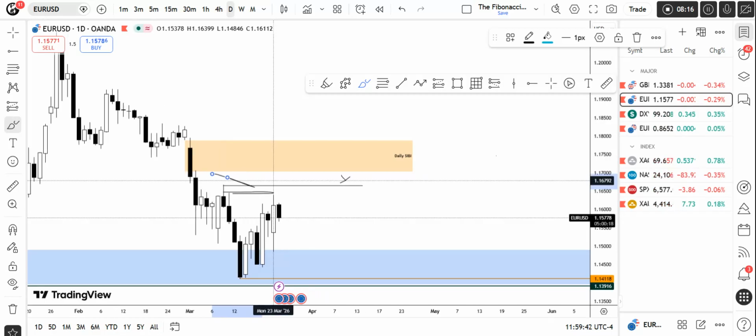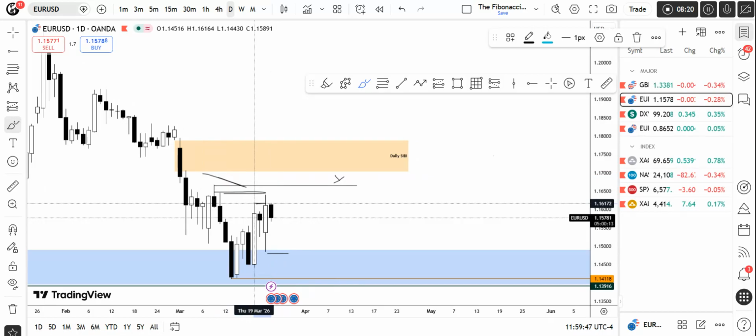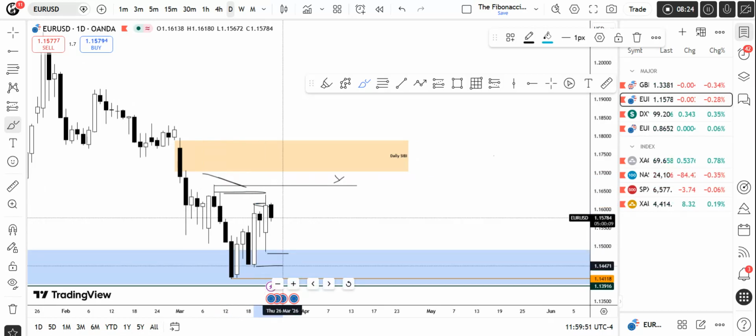We have the failure swings right over here. You can see that we have a lot of failure swings right over here, and we have also closed below this candle area. So we have a lot of liquidity to target right over here.